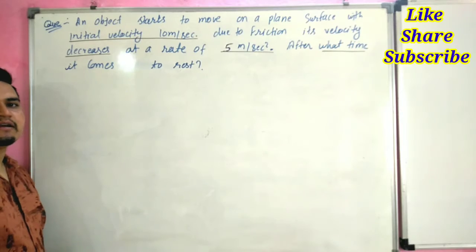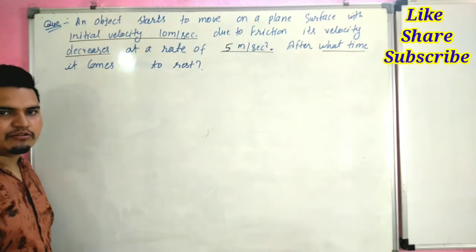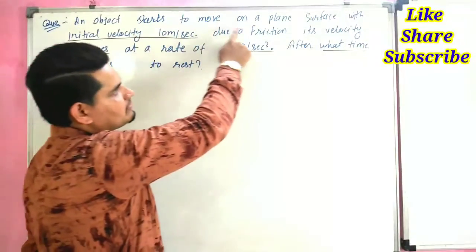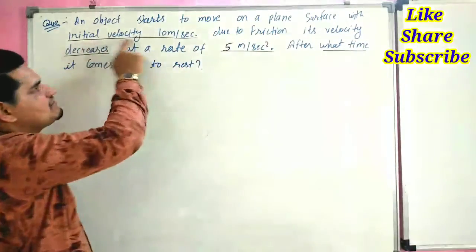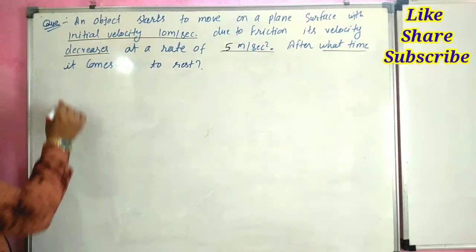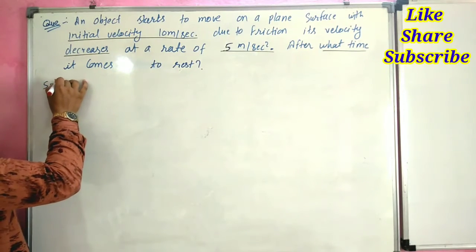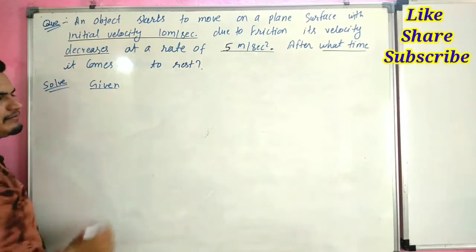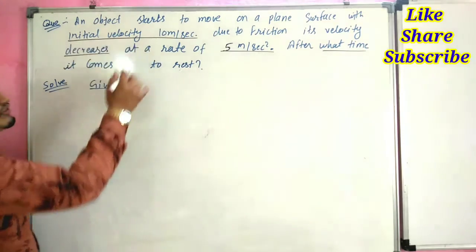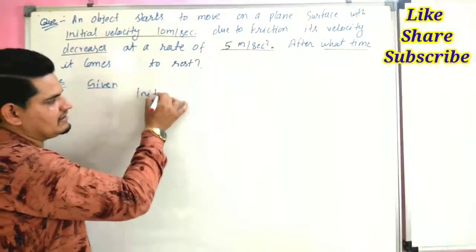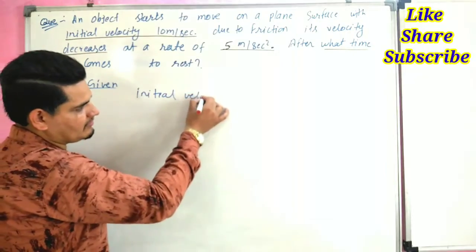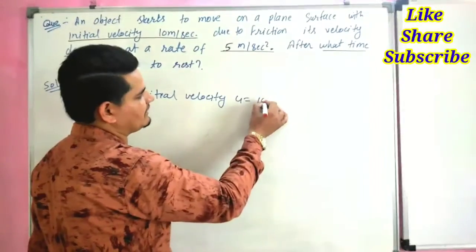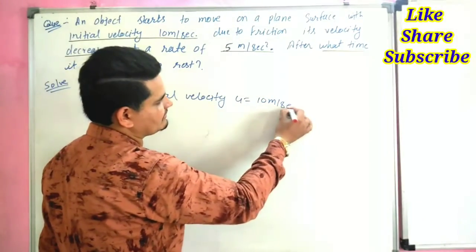So here an object starts to move on a plane. Its initial velocity is 10 meters per second. First of all we have to write the given: initial velocity u is equal to 10 meter per second.